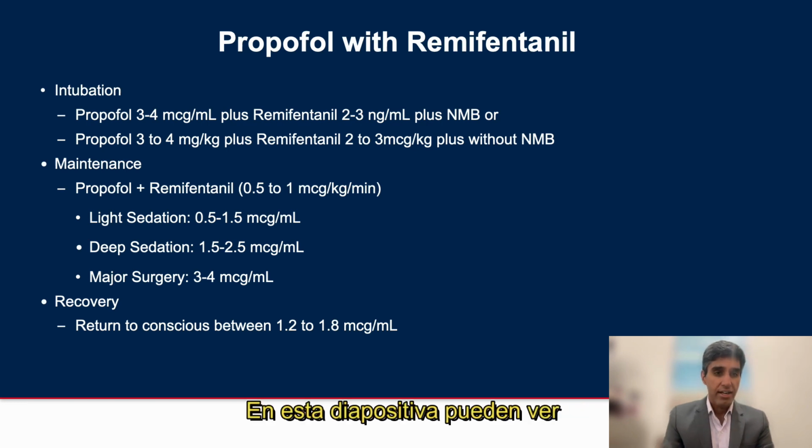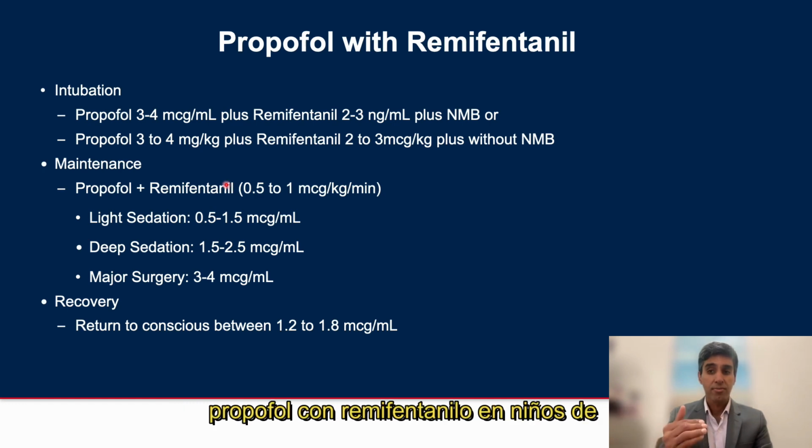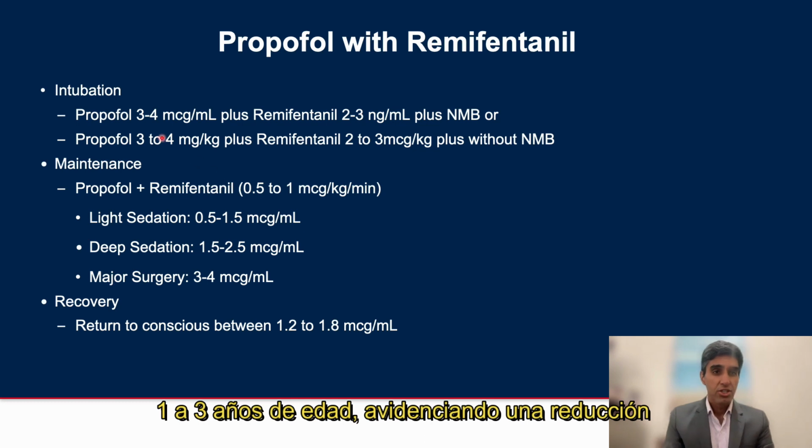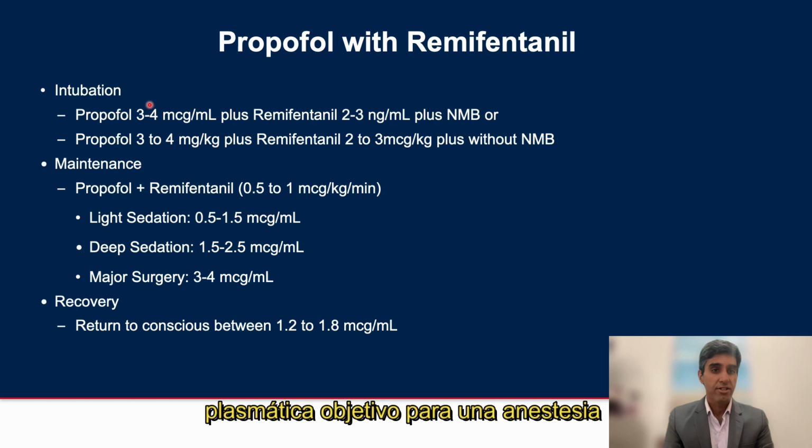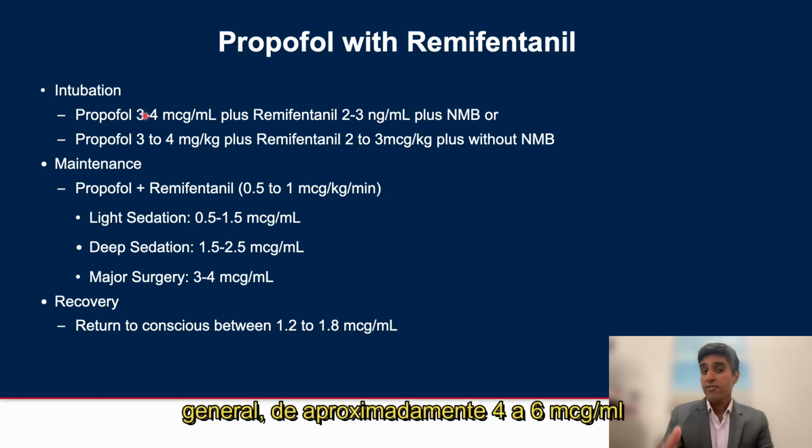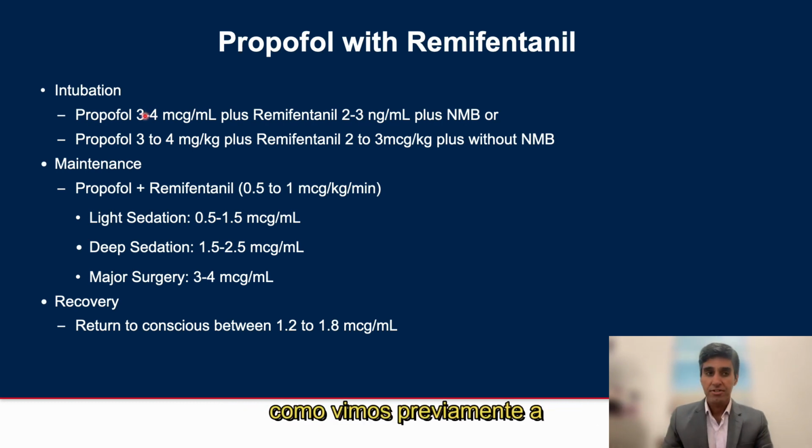So on this slide, you can see these are the model plasma concentration targets for propofol with remifentanil in children 1 to 3 years of age, showing a significant reduction for the required plasma concentration for a general anesthetic from approximately 4 to 6 mics per ml, as I previously noted, to now 3 to 4 mics per ml.